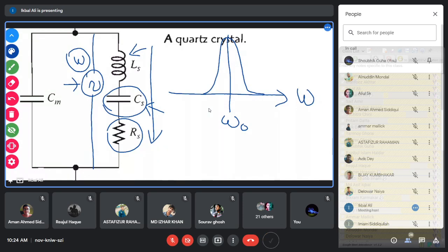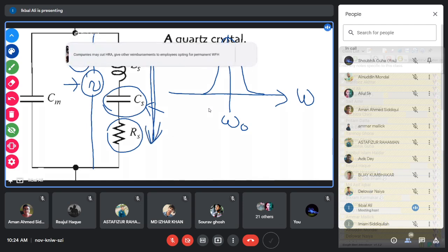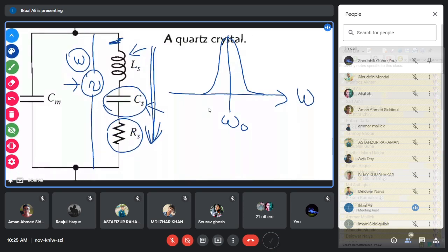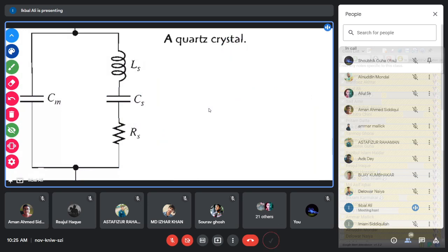So if you tune this voltage source to the resonant frequency, maximum current will flow in this circuit, and the impedance across this circuit will be minimum, only the resistive value RS. This phenomenon is called resonance, and you have learned this in the electrical analysis of the LCR circuit.